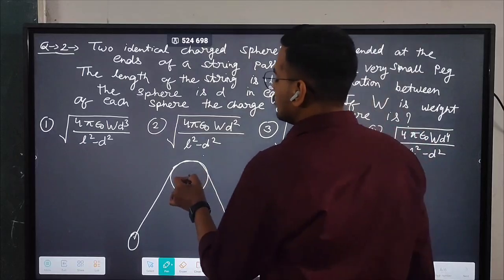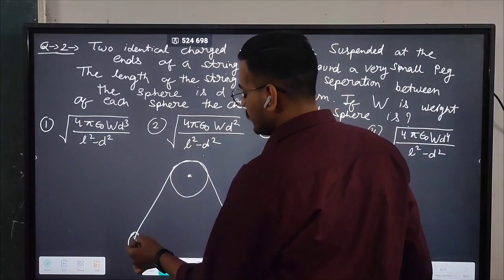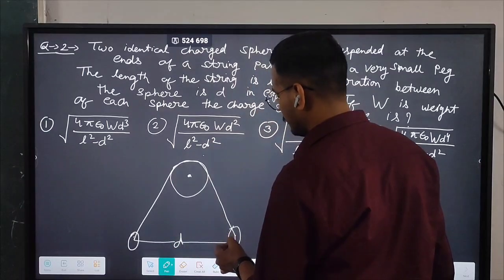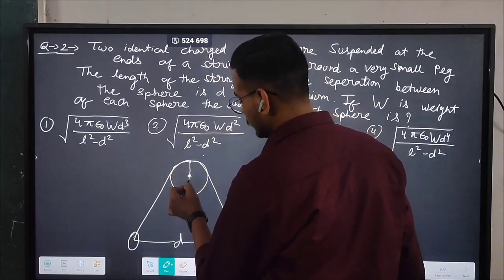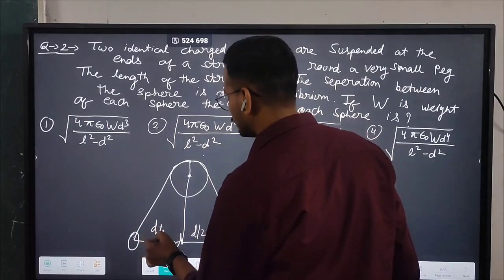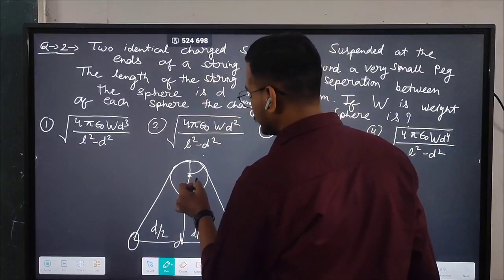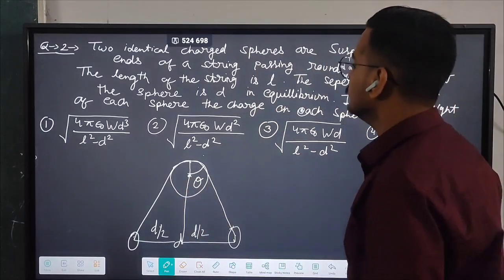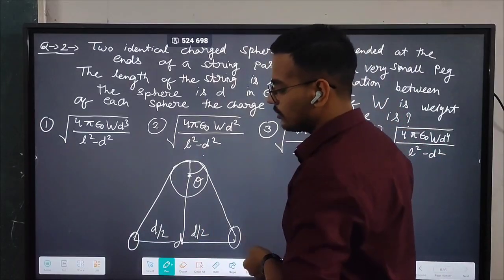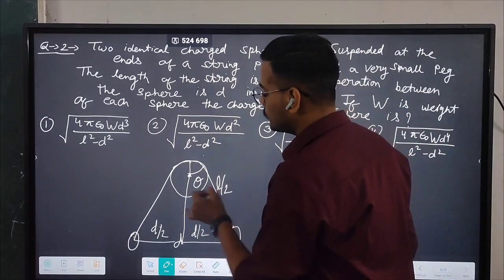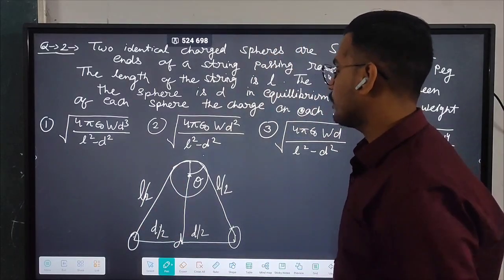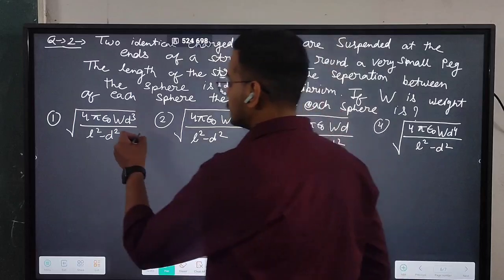So the distance between these two, they have given as D. This is total D. Draw a perpendicular like that. It means it will be D by 2, and it is making an angle theta here. Okay, they have given the length of the total string is L. If total is L, it means L by 2 this side, L by 2 this side. Okay, there was a mistake in the options.